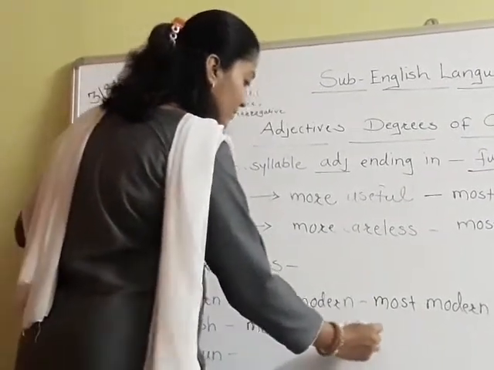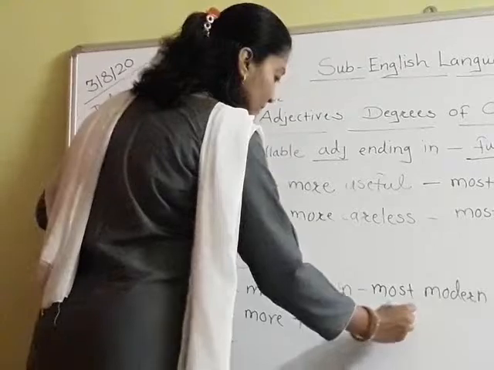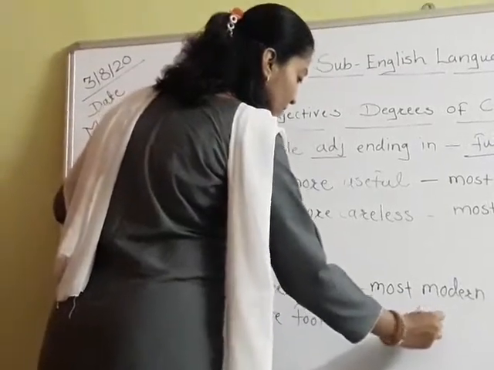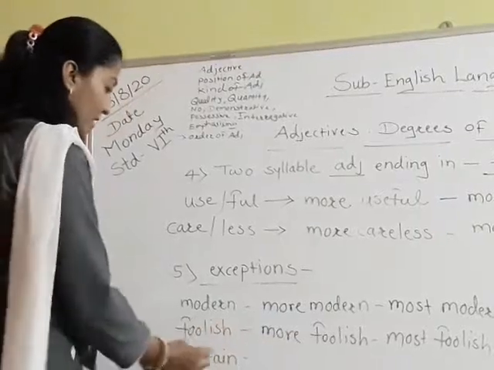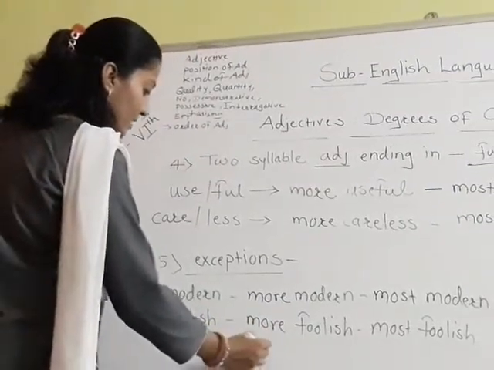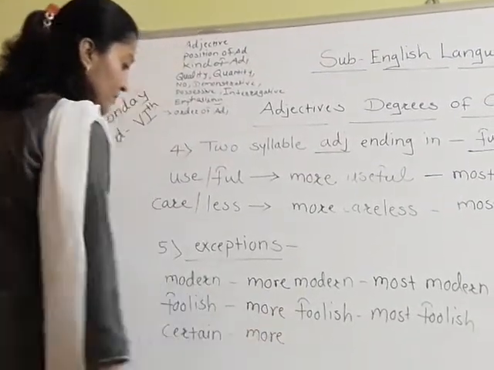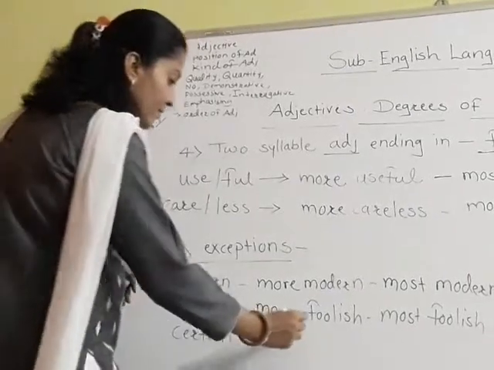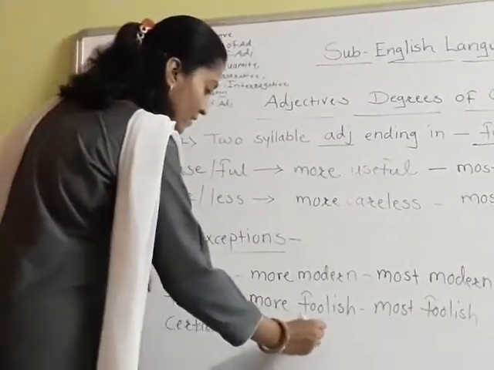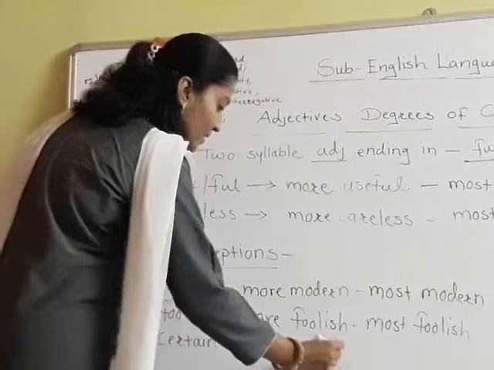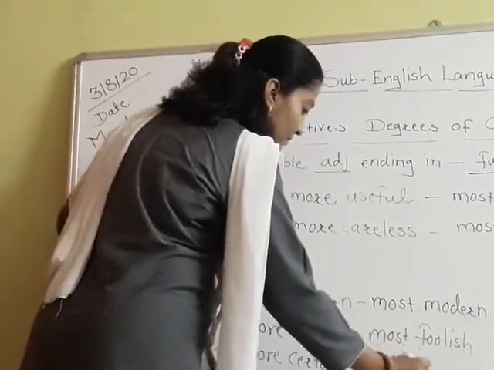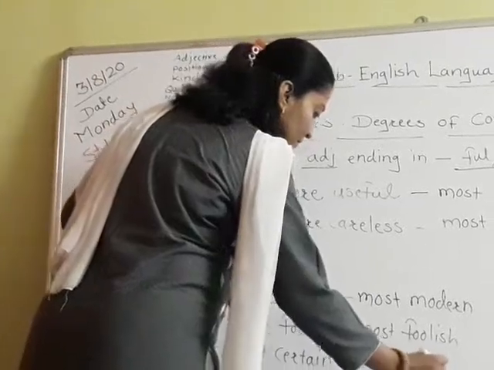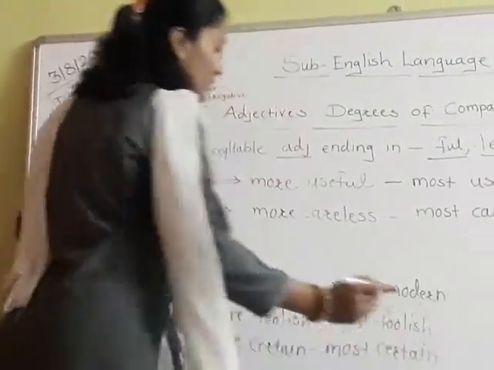Most foolish. Then next is certain, more certain. And most certain. Okay, so like this.